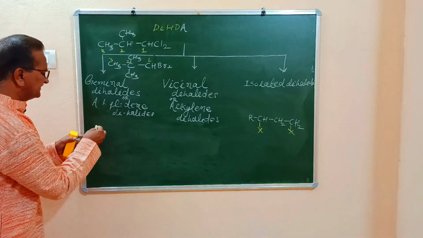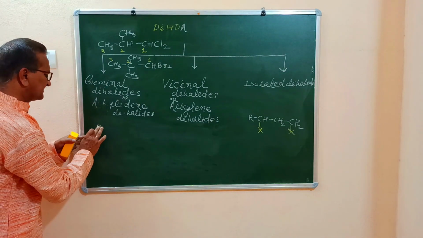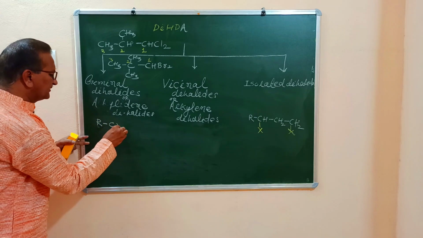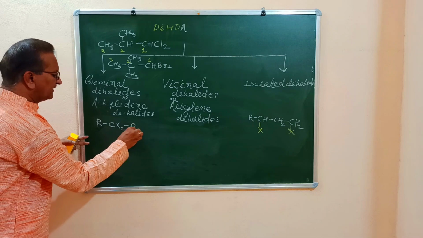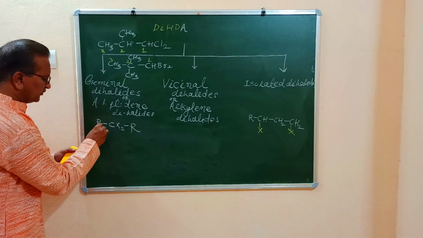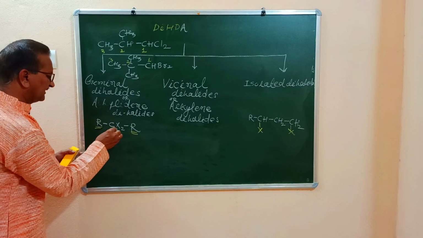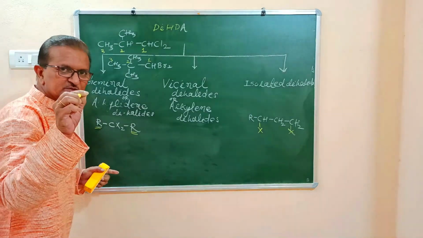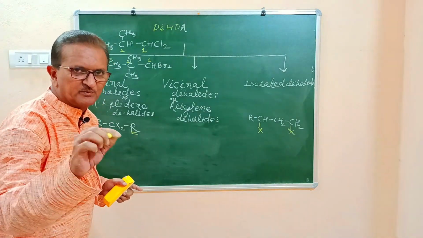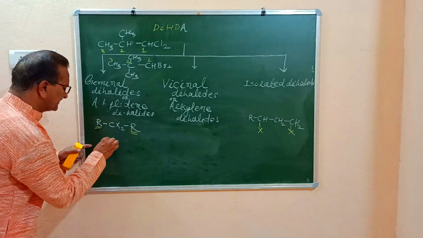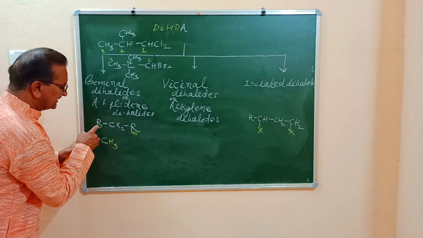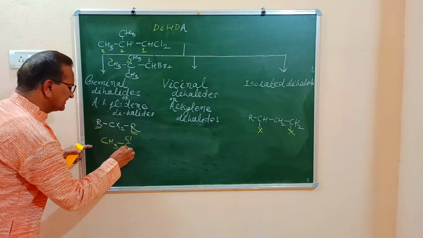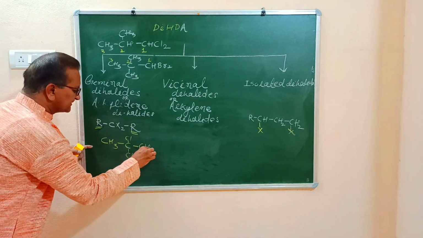What are the examples of secondary geminal dihalides? Now let us see. First example, representation is like this: R-CX2-R. Replace both these R by writing methyl groups, and replace these halogen atoms, that means X, by specific halogen atoms such as chlorine, bromine or iodine. So that formula becomes like this. First example, alkyl group is methyl: CH3-CCl2-CH3.